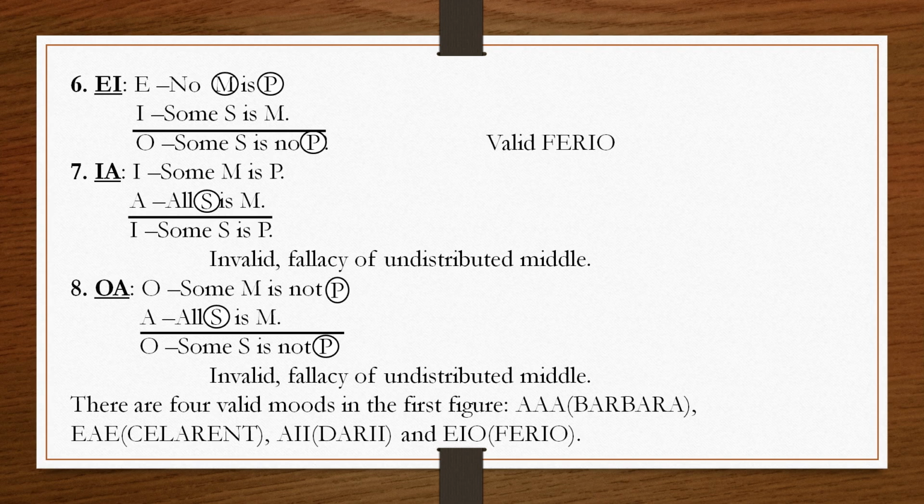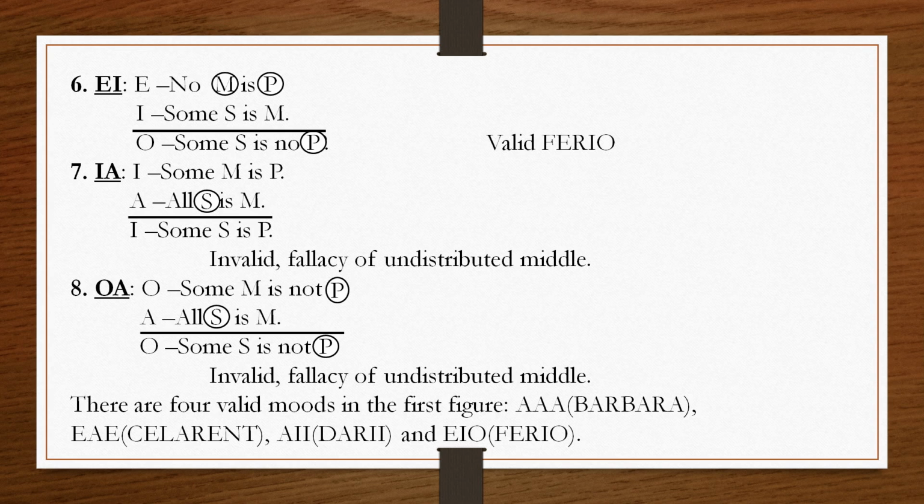E proposition: E distributes both subject and predicate. E is a negative proposition, so the conclusion must be negative. I is a particular proposition, so the conclusion must be particular. So, the conclusion is an O proposition. O distributes the predicate term, that means the major term. So, in the premises, two terms should be distributed. What are the two terms? Major term and middle term.